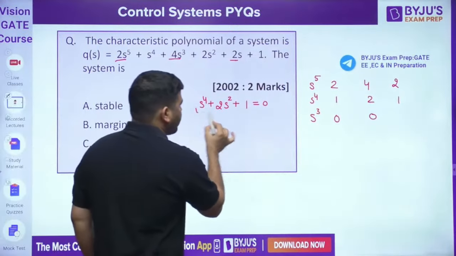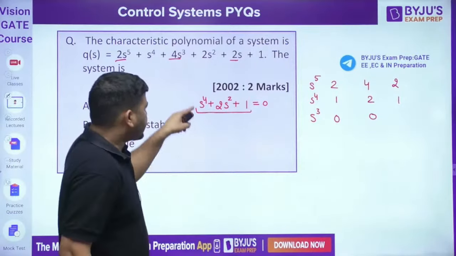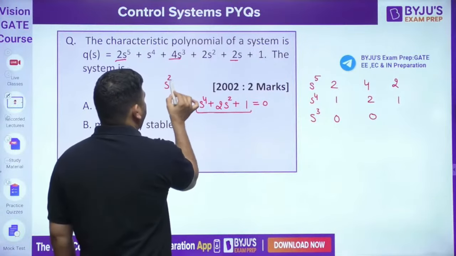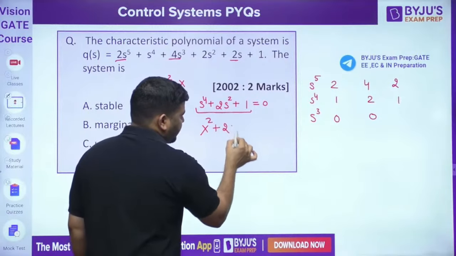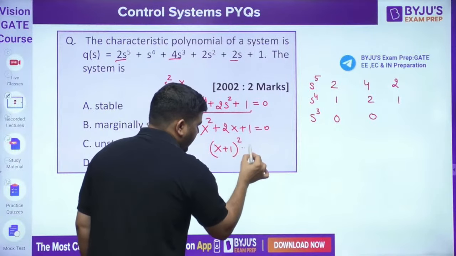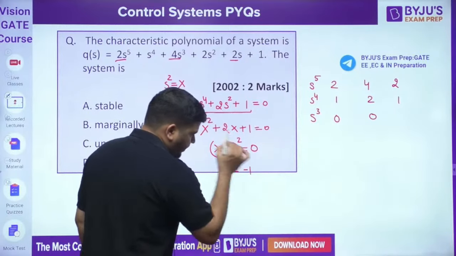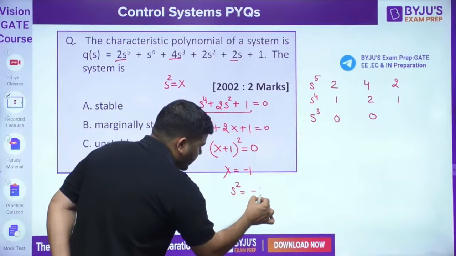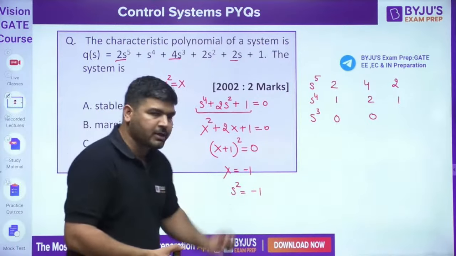Now we know that the roots of the auxiliary equation are also roots of the main equation. So how do we calculate the roots of the auxiliary equation? You can put s square equal to x. Then it becomes x square plus 2x plus 1 equal to 0, which means (x plus 1) square is equal to 0. So x came out to be minus 1, which means s square came out to be minus 1.